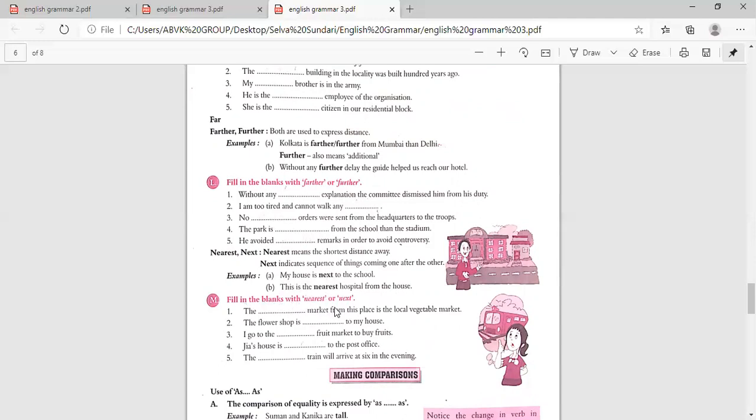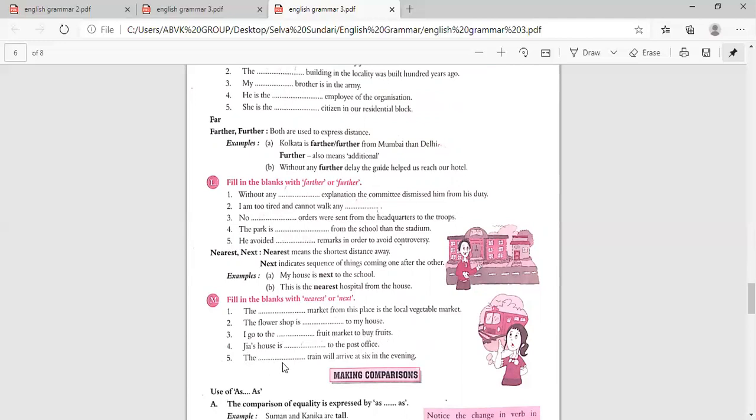Now fill in the blanks with nearest or next. The nearest market from this place is the local vegetable market. The flower shop is next to my house. I go to the nearest fruit market to buy fruits, because the has come. And Gia's house is next to the post office.